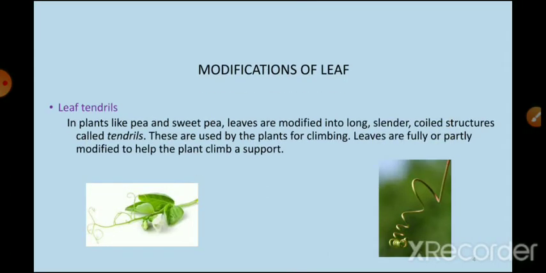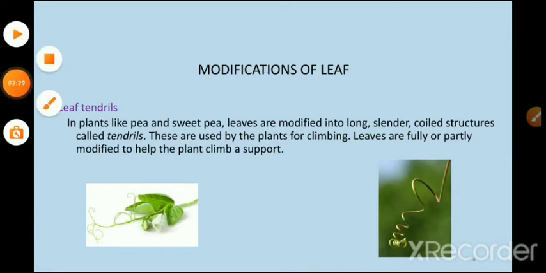Now we are going to talk about modification of leaves. What is the meaning of the word modification? Children, modification can simply be understood as how leaves have modified themselves, meaning how they have increased their functions. The general functions of a leaf we have discussed, that is transpiration and photosynthesis. But in some plants, leaves tend to increase their function due to a lack of different types of things. Okay, so what are those modifications that leaves perform?